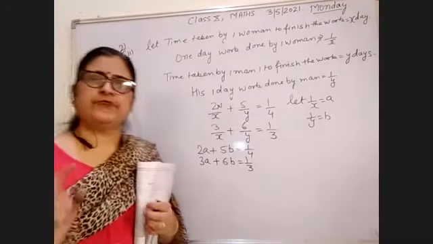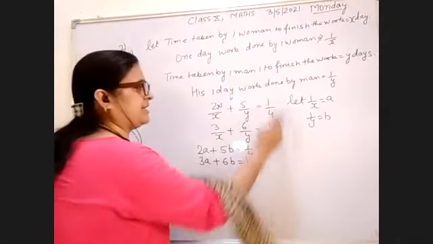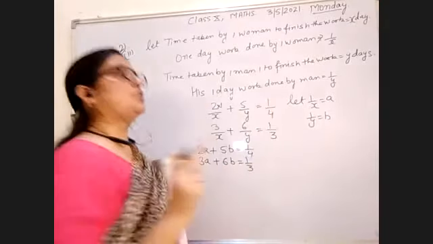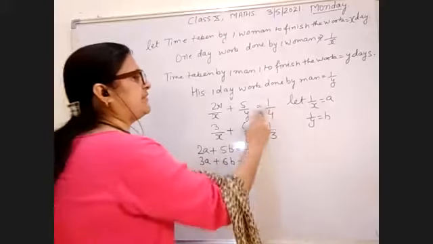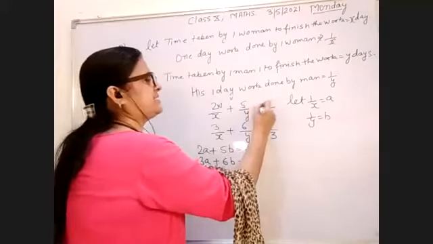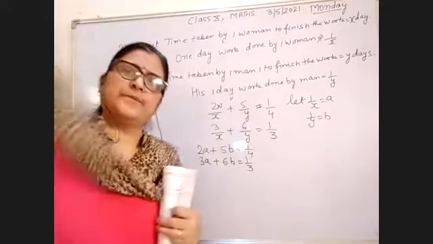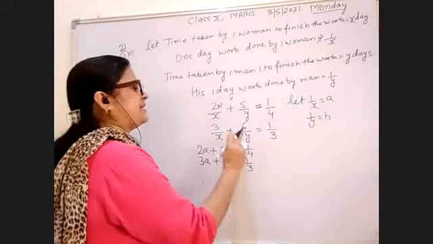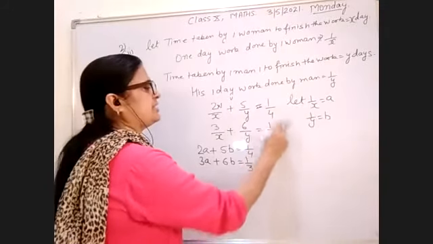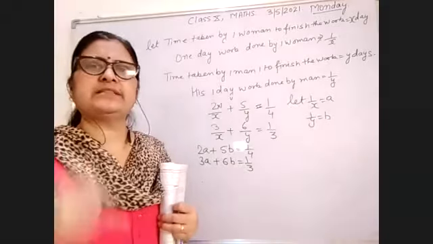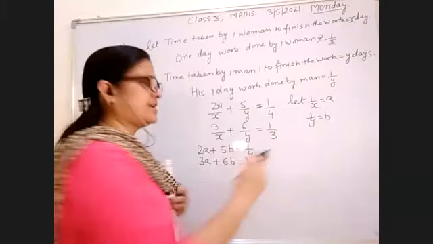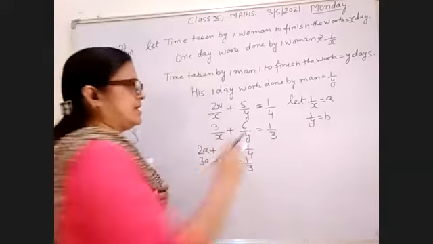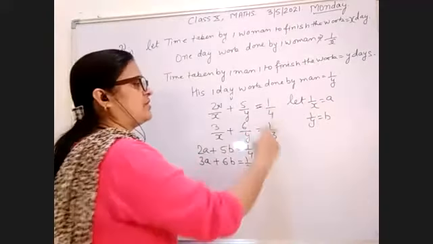1 day work मैंने यहाँ पर किया है क्योंकि 4 दिन में 2 women और 5 men ने complete किया था, तो उनका 1 day का work जो है that is equal to 1/4, और 3 women and 6 men का जो total days लगे थे काम finish करने में, 3 days लगे थे, तो work done in 1 day equal to 1/3। ये statement जो है ये wrong नहीं करना।